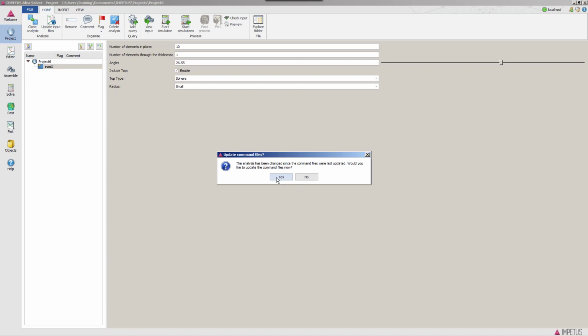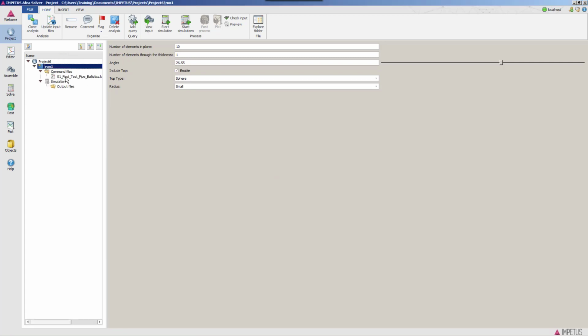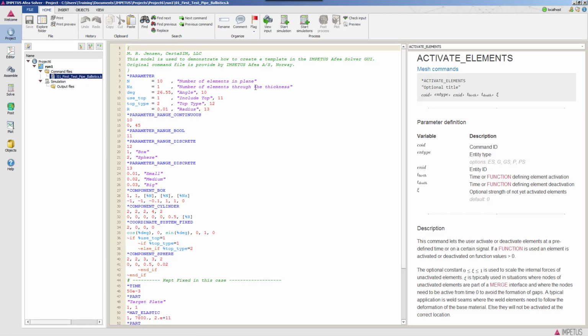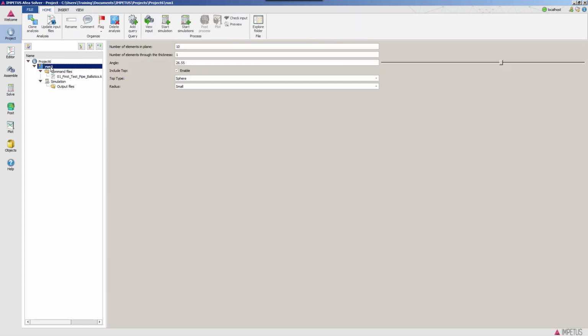I say yes, and it generates this command file, and you can see we have changed the value. Basically I can go into this interface and change everything. So this is how you can make a template, generate this interface, and actually use it to build a simulation.